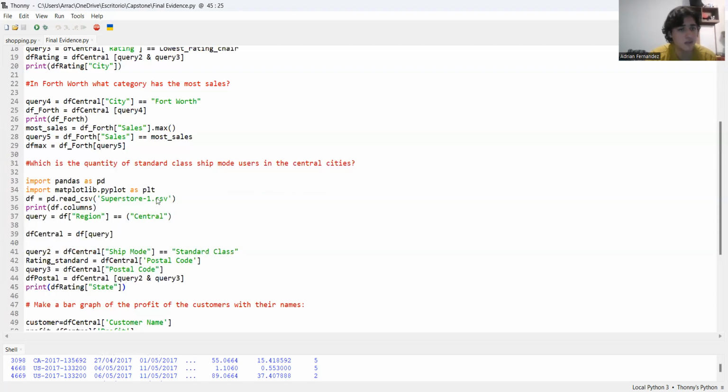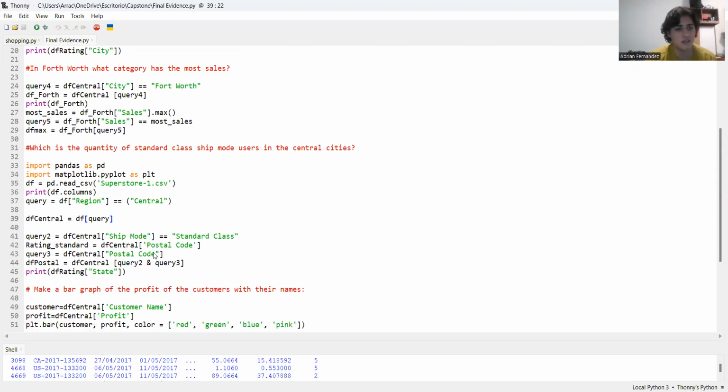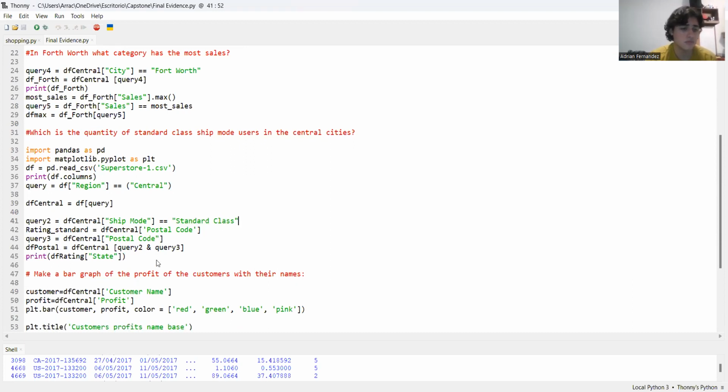As you can see, I use, as always, the Excel document to check the programs. I divided the region. Here are the queries. I used only 3 queries, but I adapted them to make them less than a lot. As you can see, here is the ship mode stuff, and specifically the standard class. Yeah, I think that's it. Of course, I print it. In a moment, I will show it.